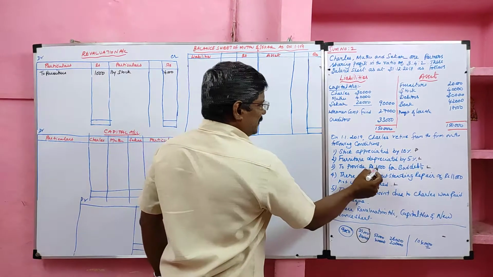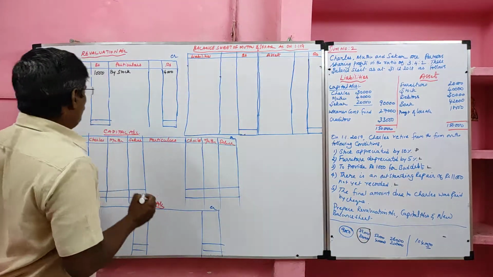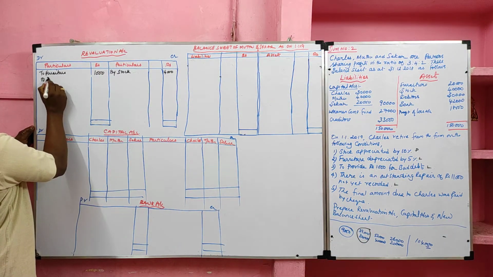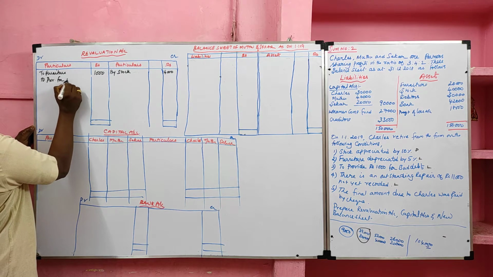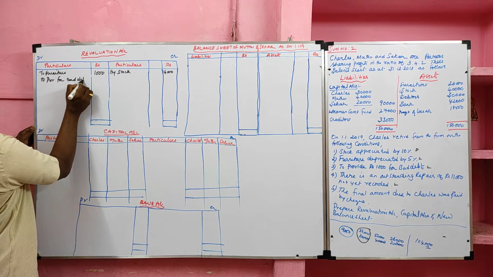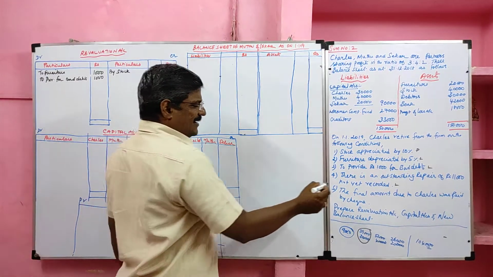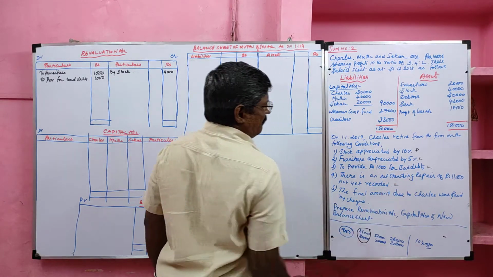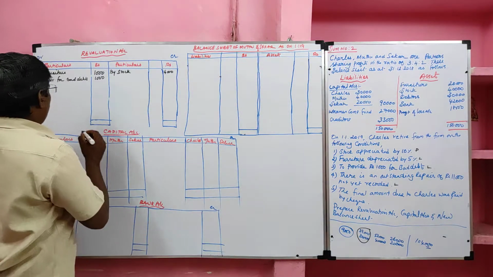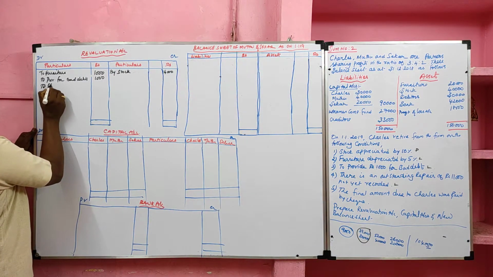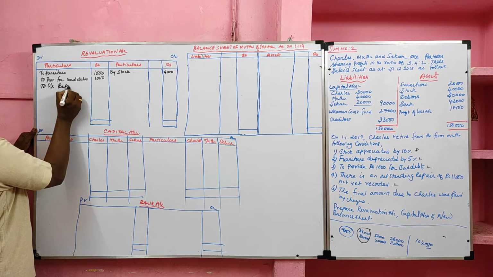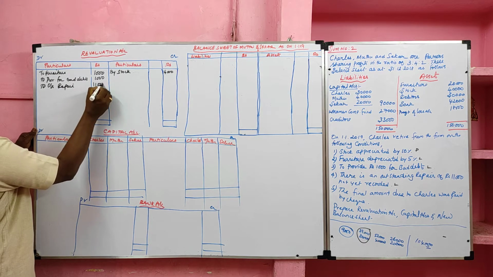Then provide 1,000 for bad debts. Provision for bad debts is a loss item. Then there is an unrecorded outstanding repair bill of 11,000 rupees. That is a loss item to be debited. To outstanding repair bill 11,000.